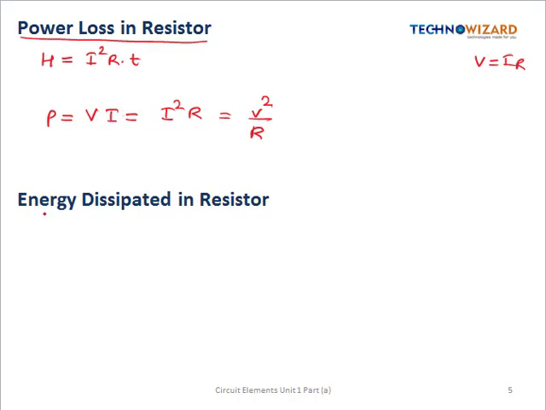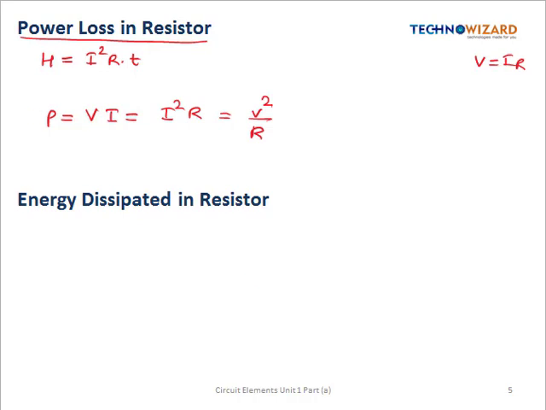Okay, next let us see the energy dissipated in the resistor. So resistor is the only element which dissipates energy. It does not store the energy, whereas other elements like inductor and capacitor are designed to store the energy. Okay, so if it is an ideal inductor or an ideal capacitor, then the energy dissipation in them will be zero.